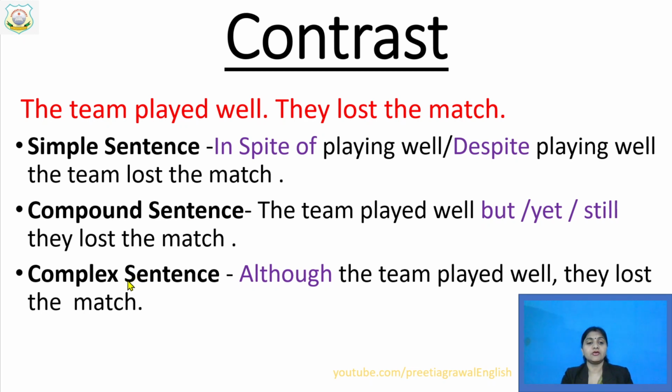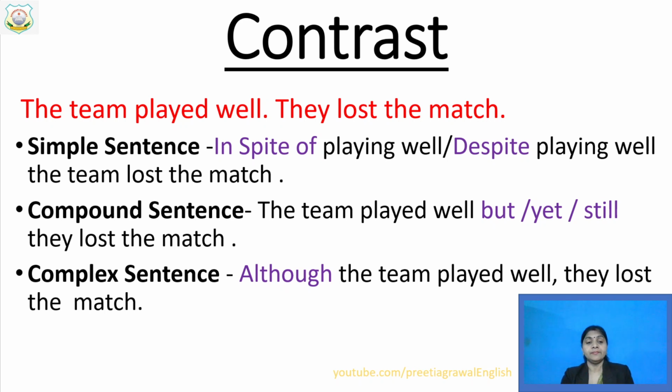In the same way, in a complex sentence also, you can use "although". Although the team played well, they lost the match. So, although is your subordinator. If you remember, I had shown you in the slide in the beginning.